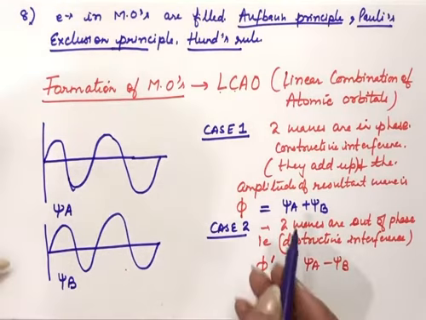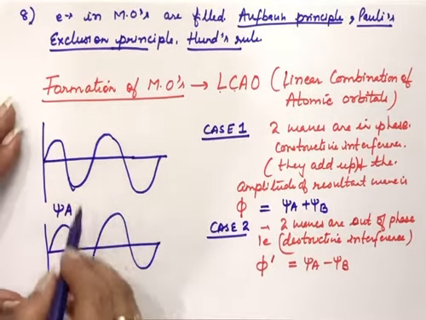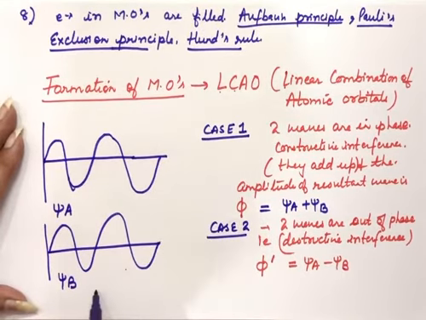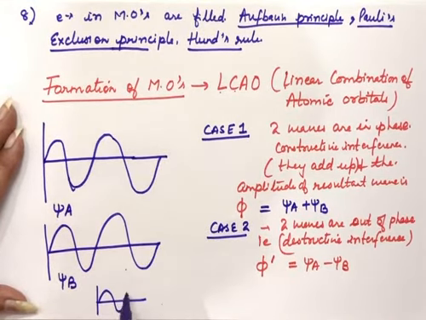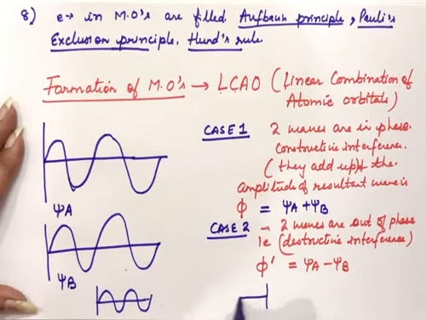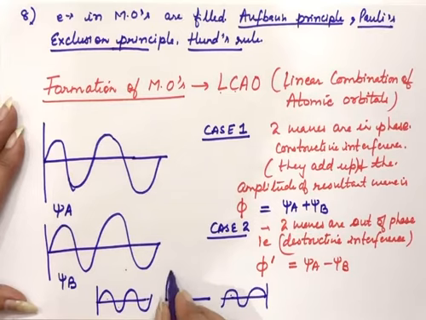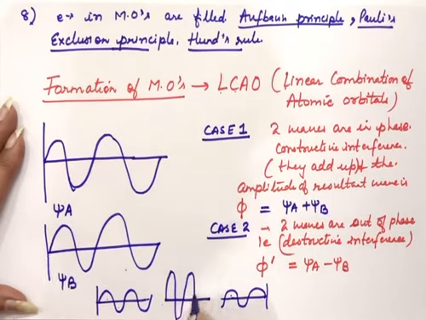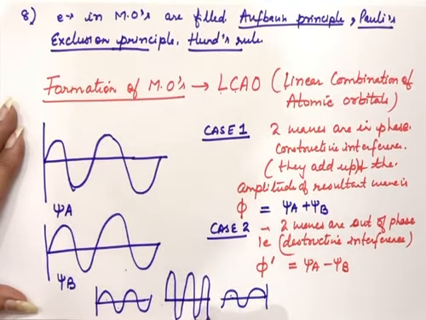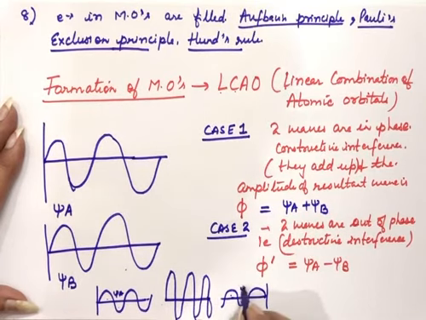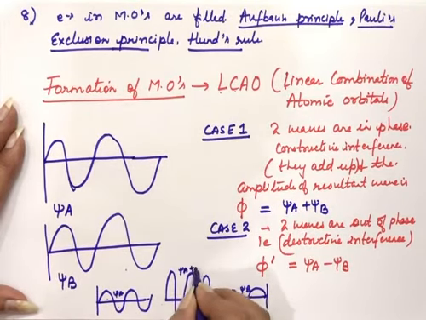To understand how they will add up and how they will subtract, these are the two waves. From one side the wave is coming, from another side, another atomic orbital, this wave is coming, and they will start overlapping. So when they overlap, suppose there is constructive effect. Constructive means the crest of this wave will fall on the crest of another wave, and the resultant amplitude will be more, because they will add up here in this case. So this is psi A, this is psi B, and this one will be psi A plus psi B.